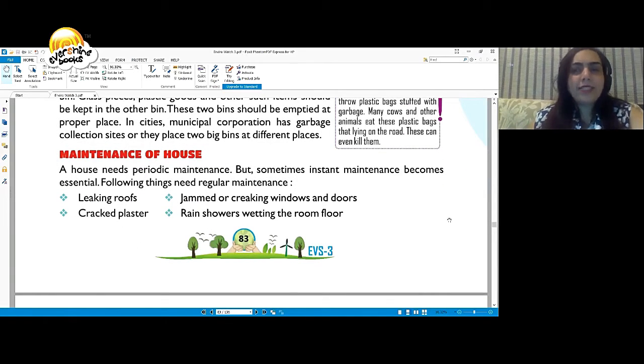A house needs periodic maintenance, but sometimes instant maintenance becomes very essential. The following things in a house need regular maintenance: leaking roofs, cracked plasters, jammed or creaking windows and doors, rain showers, and wetting of the room floor.